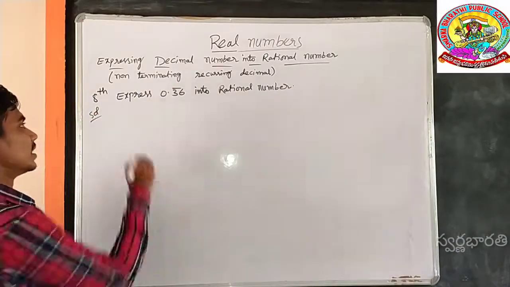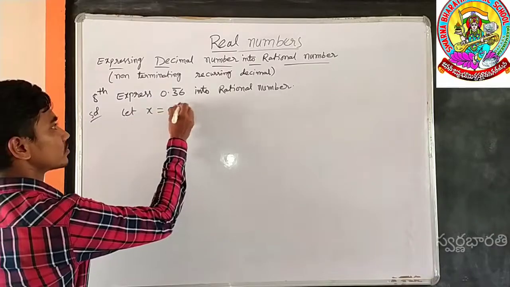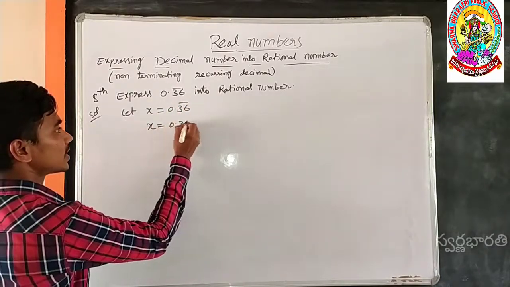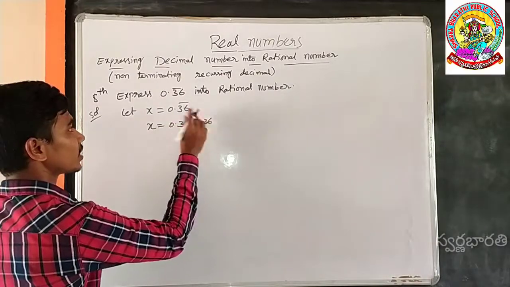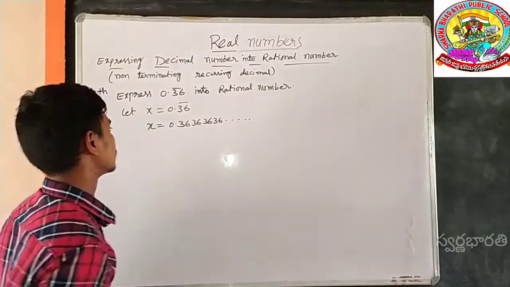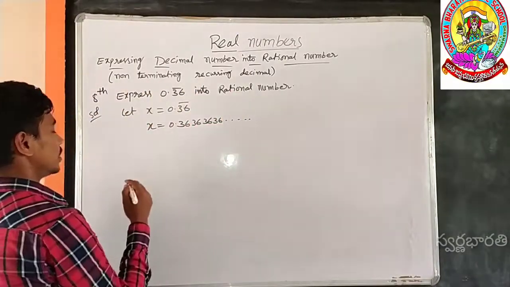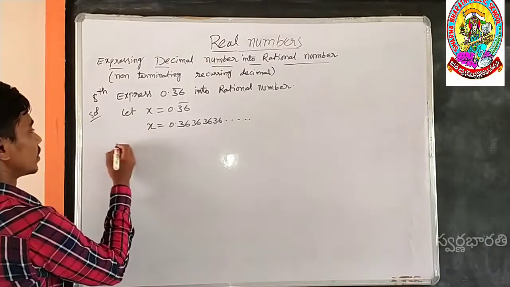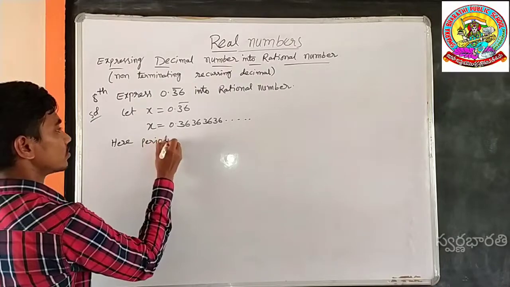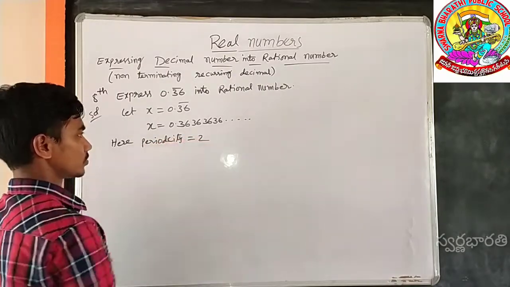Solution. Let the given decimal be equal to x. So x is equal to 0.363636, because 36 contains the bar, which means 36 is repeating. It is a non-terminating recurring decimal. Next, here the periodicity is equal to 2.